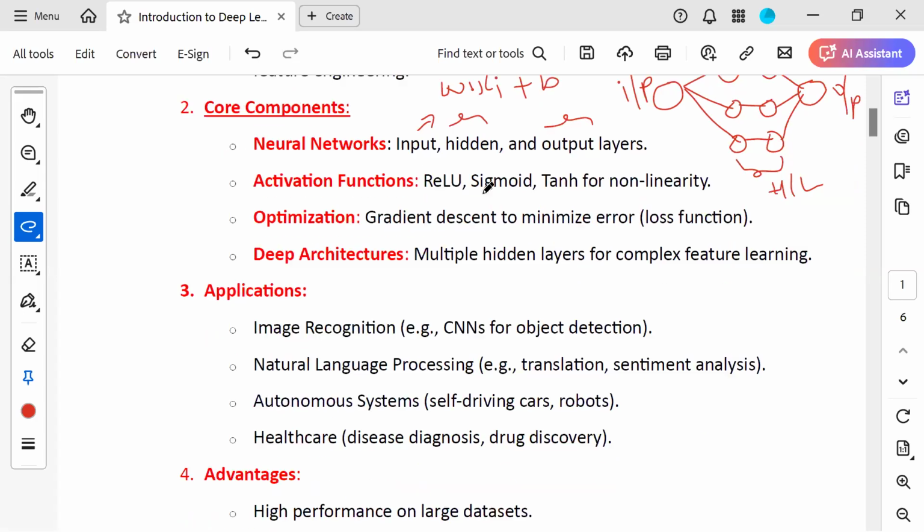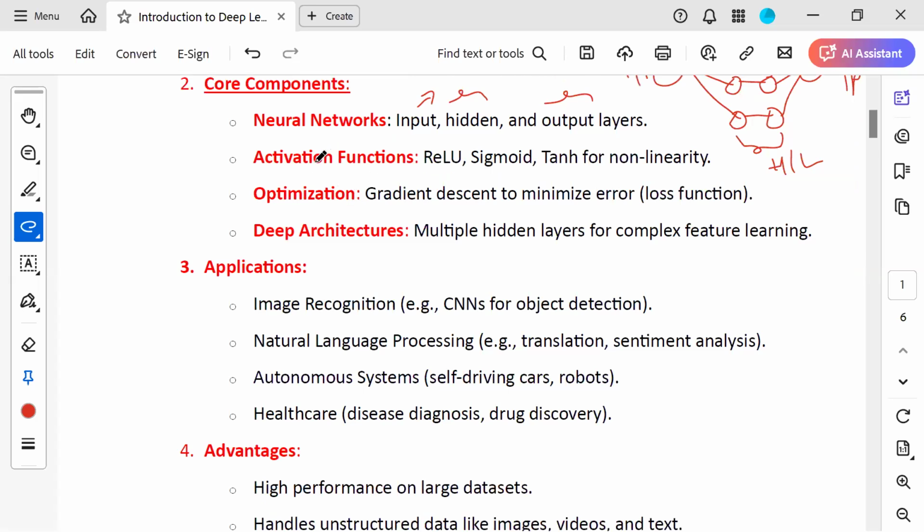Next one is called the activation function. What is this one? There are different activation functions: ReLU, sigmoid, tanh. These are called activation functions. They are used for non-linearity. Remember, what is the purpose of an activation function? The activation function is used to find the output of a neuron.